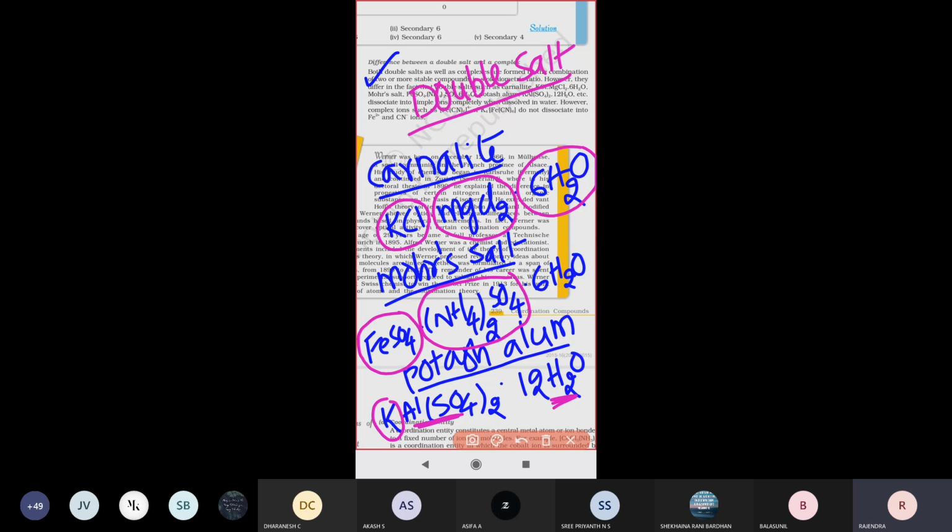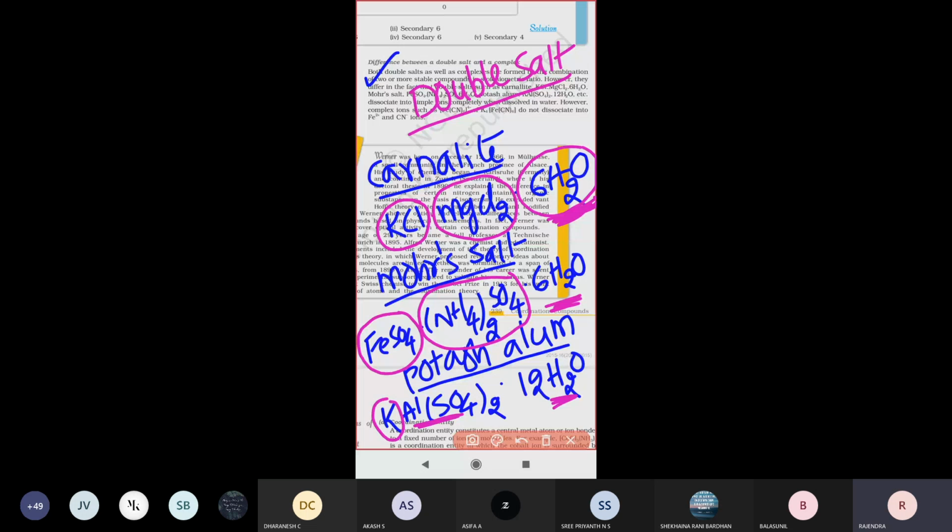All these double salts are easily soluble in water. When you add water, these ionic salts dissolve easily. So this is about double salts.